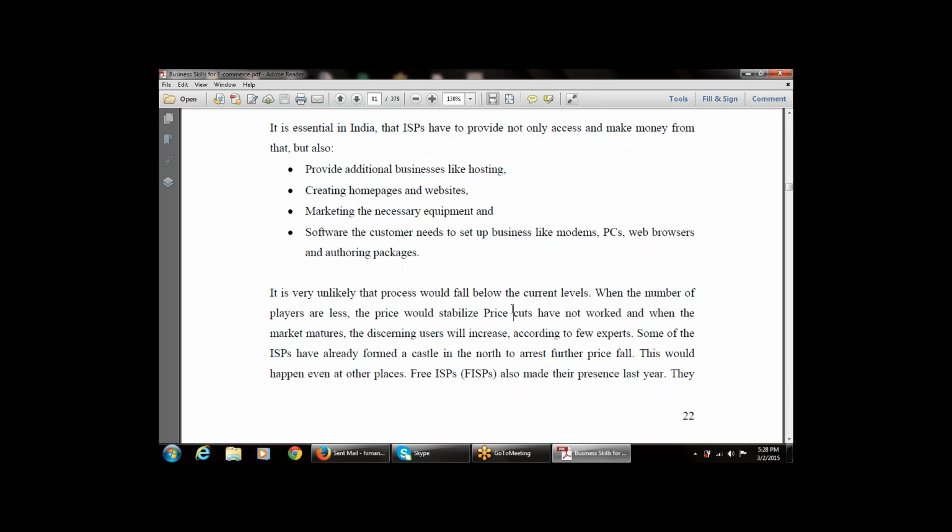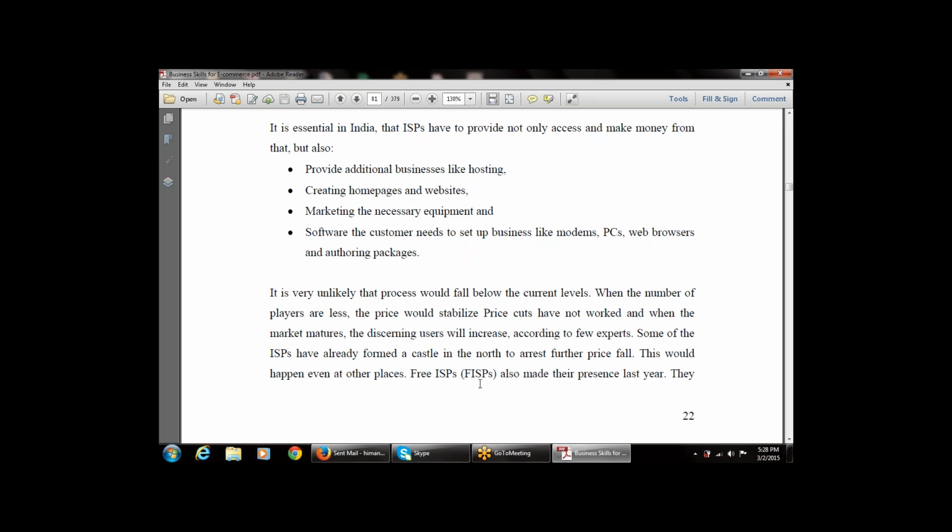Some of the ISPs have already formed a cartel in the nodes to arrest further price fall. This would happen even at other places.